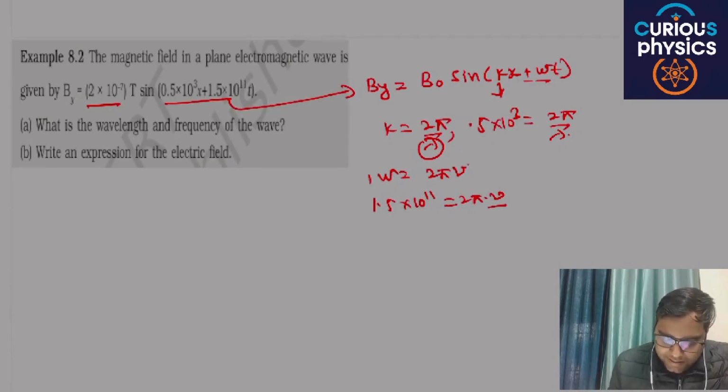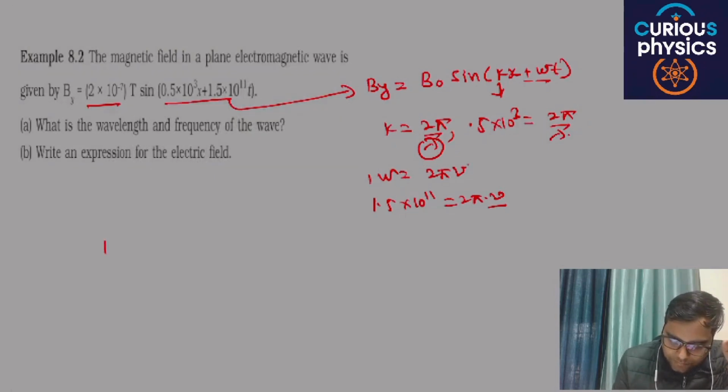And next is, write an expression for the electric field. Basically, this particular wave is in the x direction, y is the direction of the magnetic field, then the electric field has its direction in the z direction.